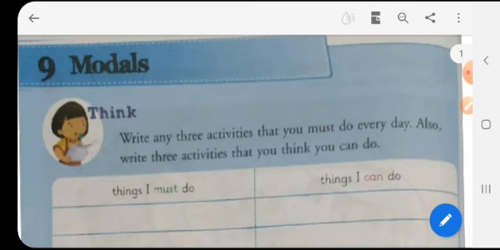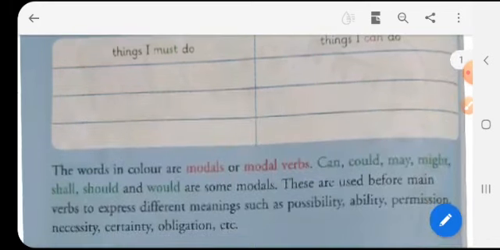Modal verbs are carried before them to specify something specific, like the possibility of the work to be done, the ability of the work, and the permission to do the work, necessity and certainty, obligation. These kinds of things are shown with those words, and they are generally used before the actual verb.